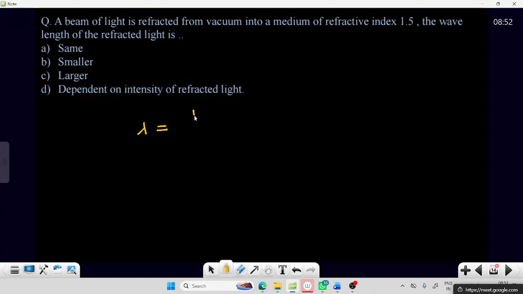That is given as the wavelength in air divided by the refractive index. This lambda naught is the wavelength in air, so lambda naught by refractive index, which is 1.5.